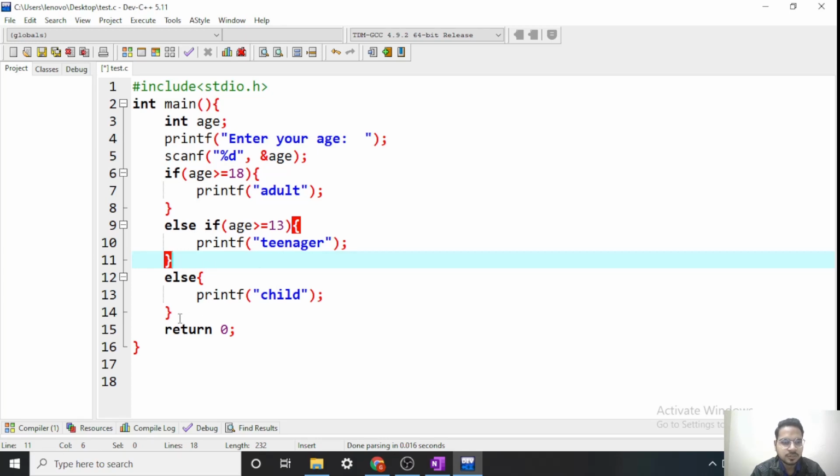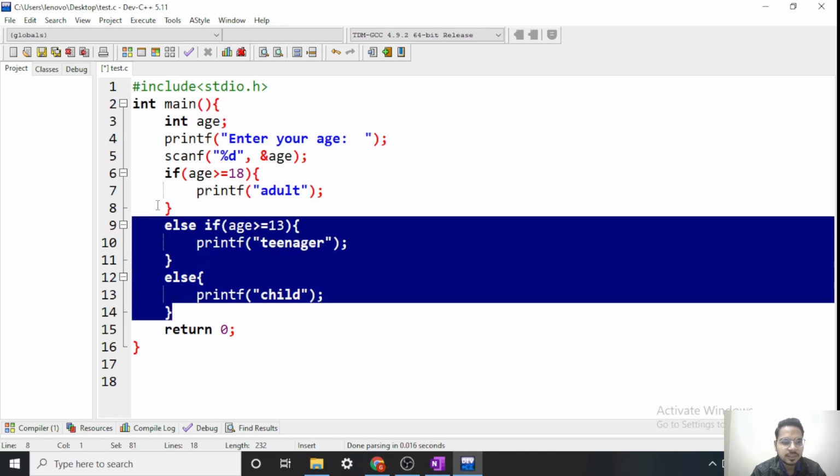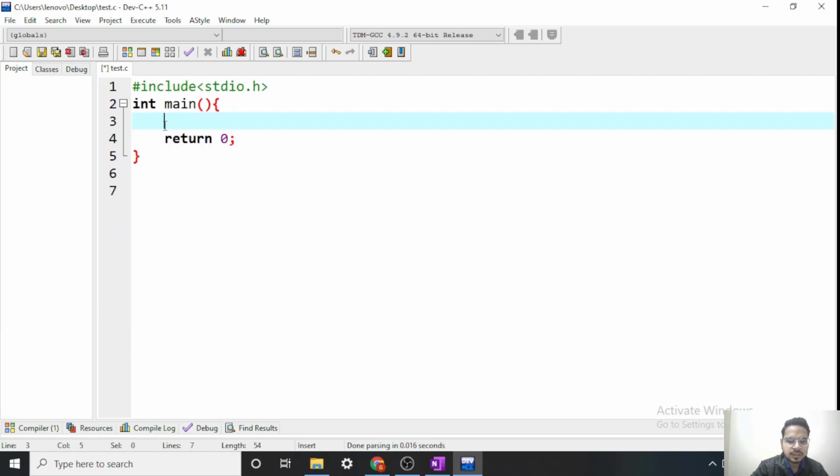Why do we need loops? First of all, understand that. Let's remove all this. Let's say I want to print my name 5 times. So Gagan, then a new line. If I want to print my name 5 times, I will have to write this statement 5 times. Are you with me?